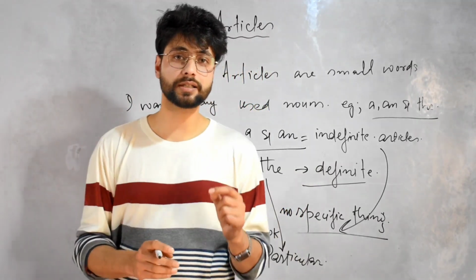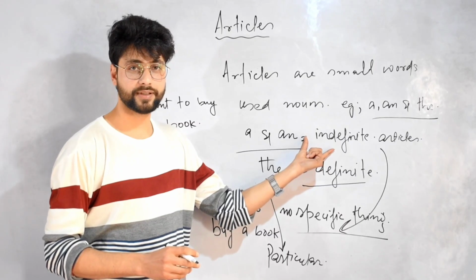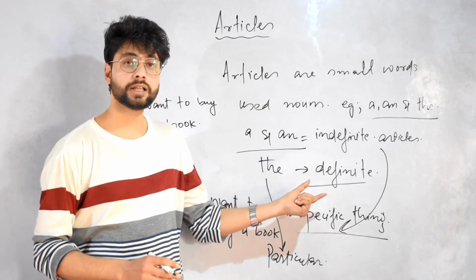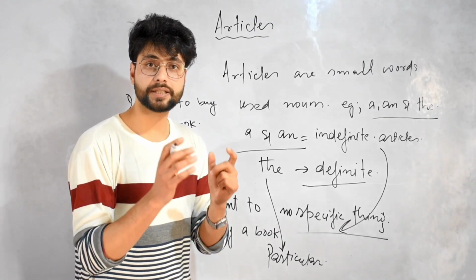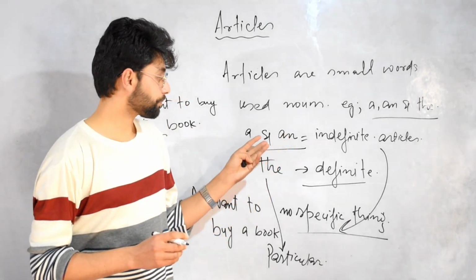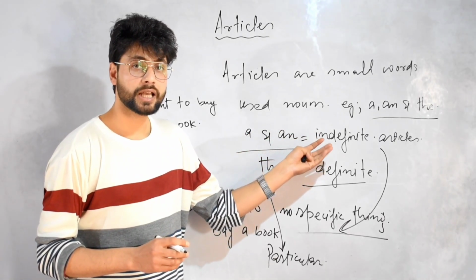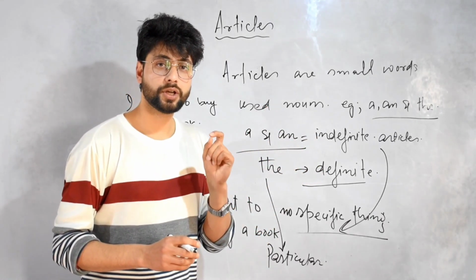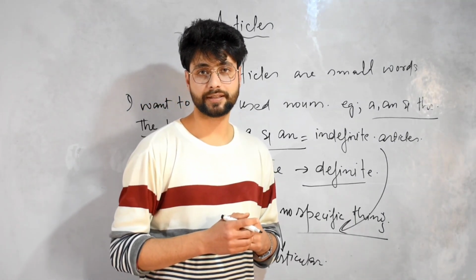You need not get confused between definite article and indefinite article. Definite article is that article which specifies a particular thing. But a and an are indefinite articles, and indefinite articles are those articles which refer to non-specific things.